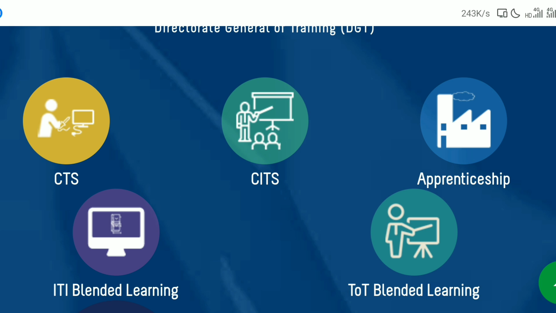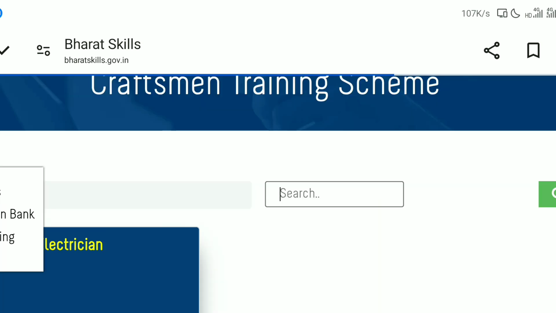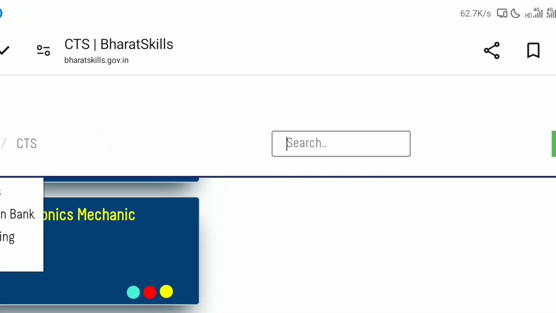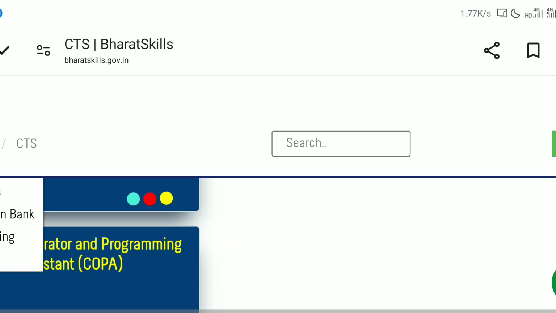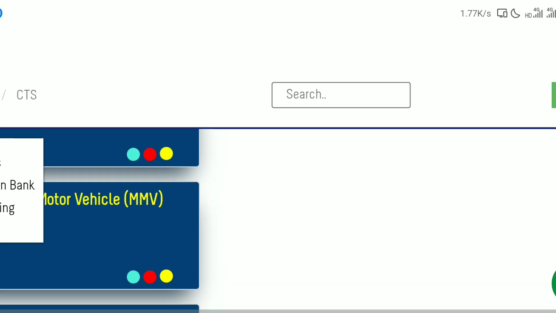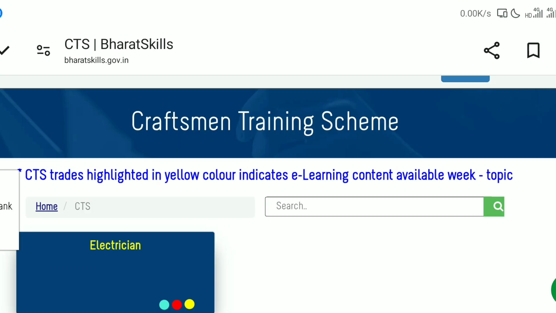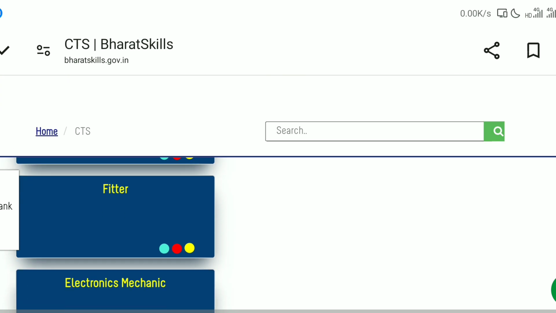We want CTS. Click on CTS. Yes. Here it is showing. Yes, you can see craftsman training scheme, which I clicked, right, CTS.